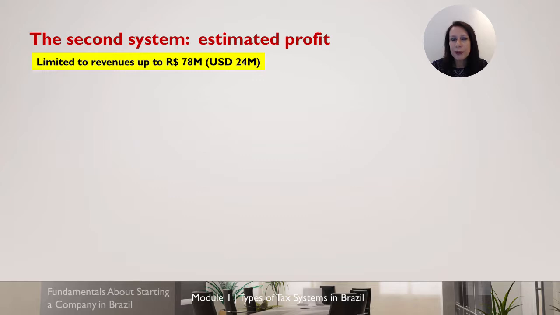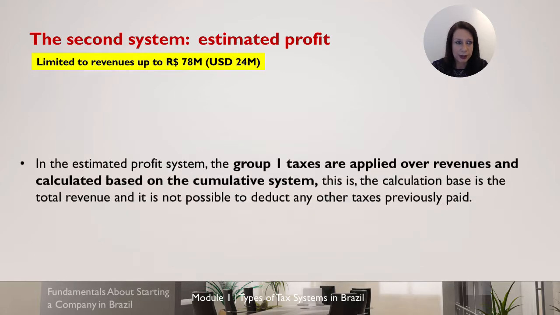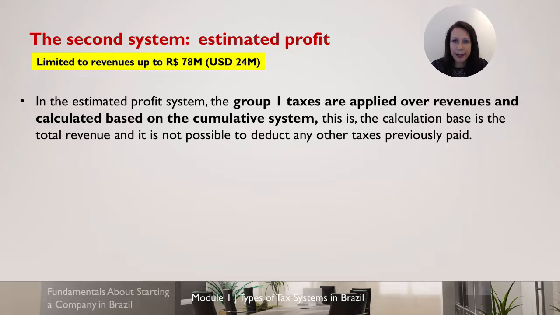Well, now talking specifically about the estimated profit system. Before explaining exactly the estimated profit system, I have to explain a concept that's probably known by many people because these systems also exist in other countries. That's the difference of cumulative and non-cumulative tax system. The non-cumulative is, for instance, if a company has a final product, it pays some A taxes. Then for the raw materials, it has already paid the same A taxes and it can deduct.